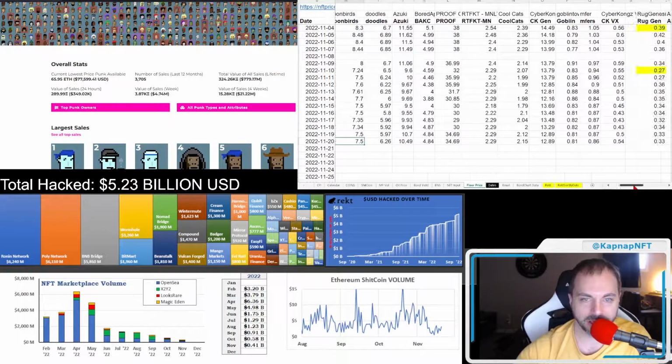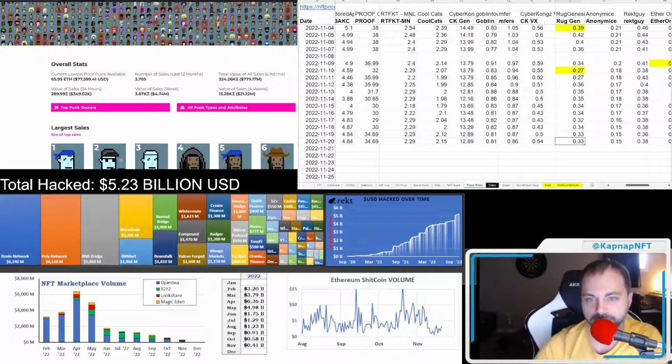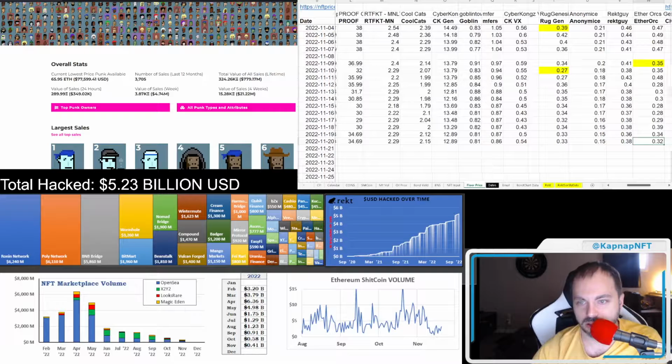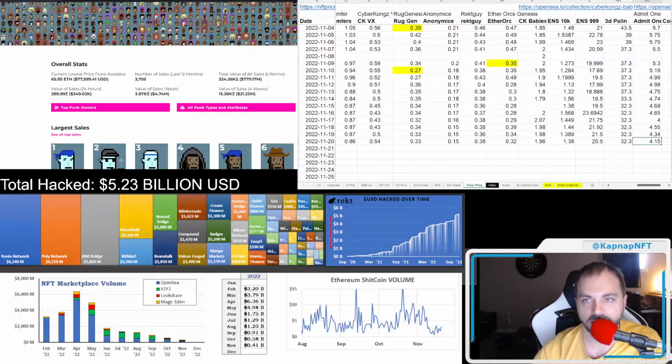There's some pumps going on in here. That's all right, not too much. Some are up, some are down. Rogue Radio, Ether Orcs back down, CK Babies. ENS 10K kind of hovering around that, 1.3 is the new floor for them.